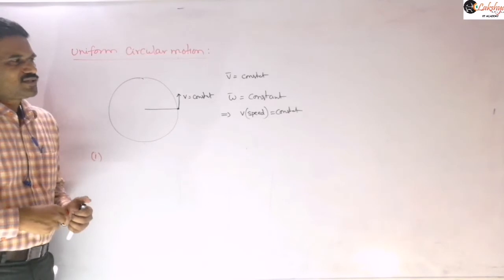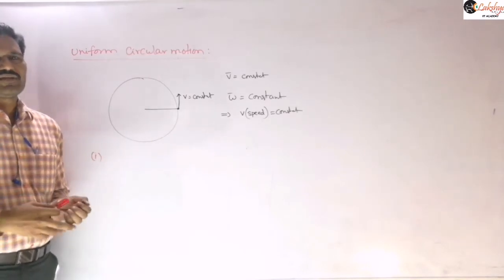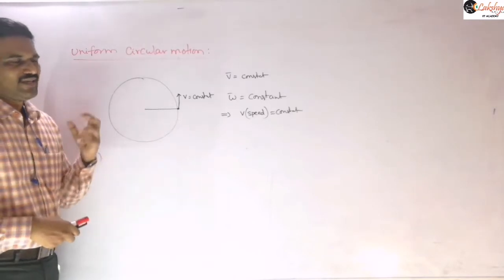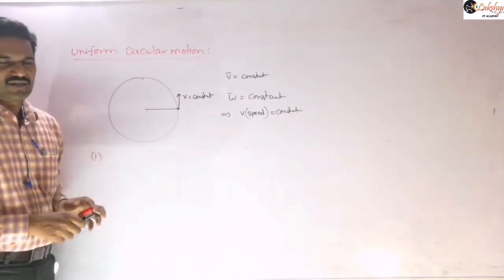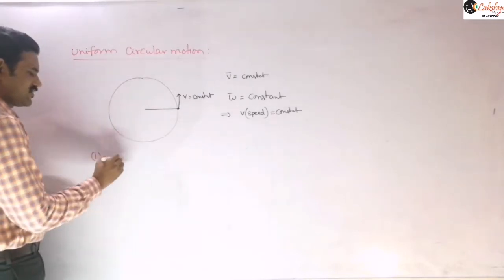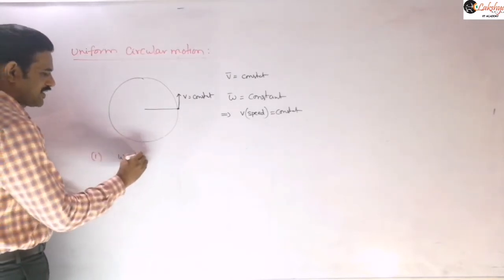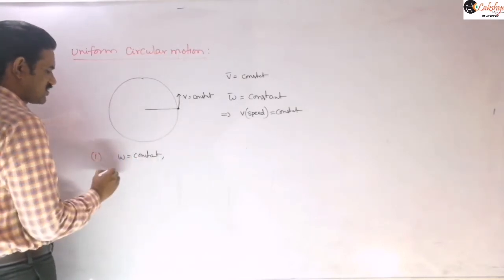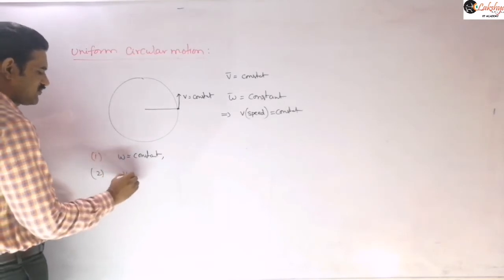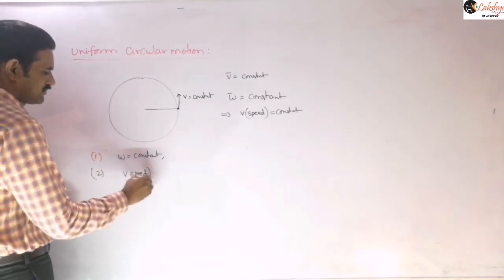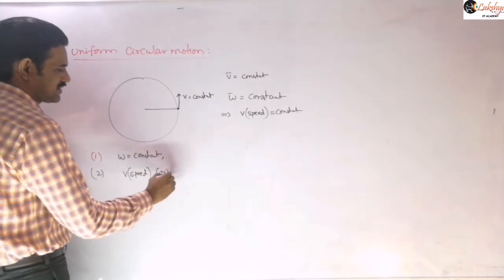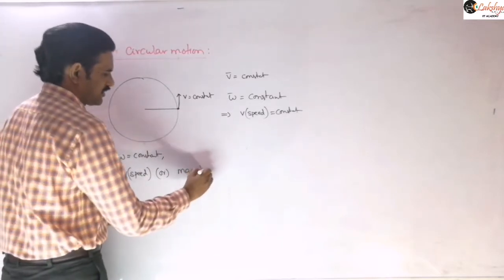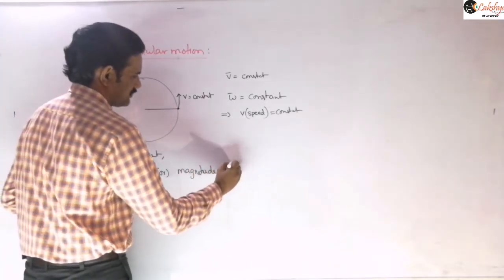So when the body is in uniform circular motion, can you say the quantities which remain constant in that uniform circular motion? That means we are saying that omega, or that speed, will remain the same. That is one thing we can mention here. So omega is constant, and I am writing the physical quantities which remain constant here. From that we can say that speed is constant. Speed, or you can say the magnitude of velocity, remains constant.